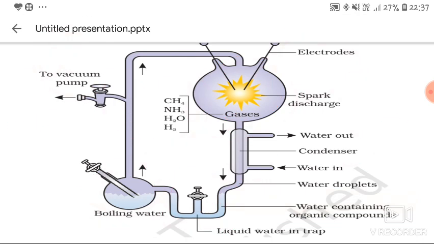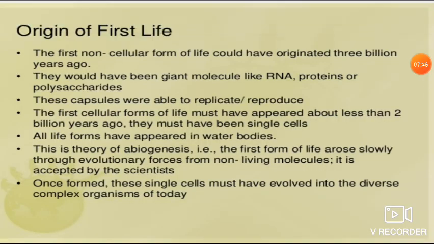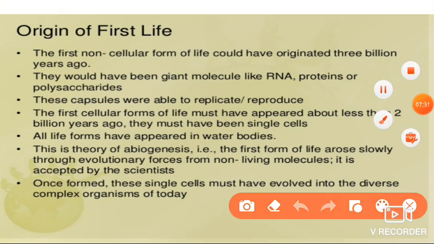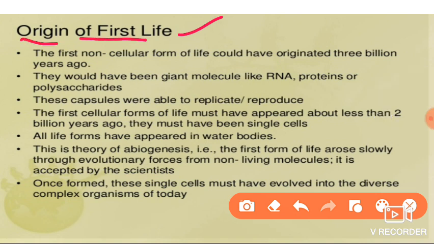And coming to today's class, we mainly discuss the origin of life, first life. This is given in that Urey Miller experiment only, but I gave it a separate title heading. Here, the first non-cellular form of life could have originated 3 billion years ago.